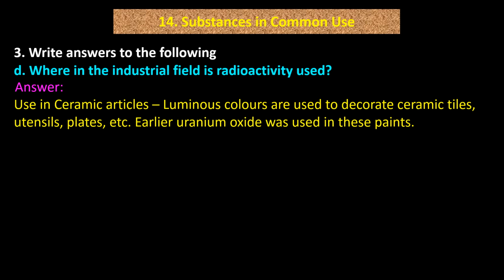Use in ceramic articles. Luminous colors are used to decorate ceramic tiles, utensils, plates, etc. Earlier, uranium oxide was used in these paints.